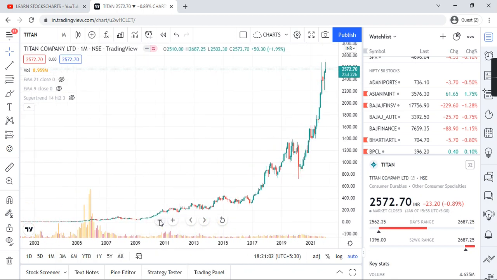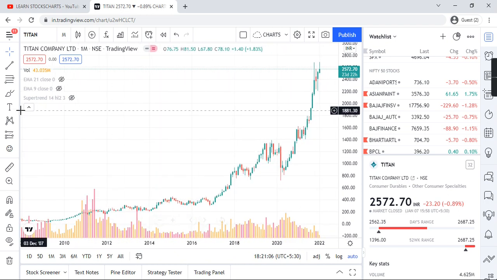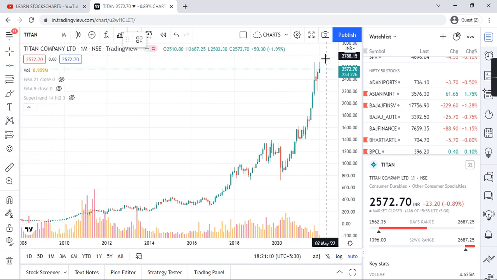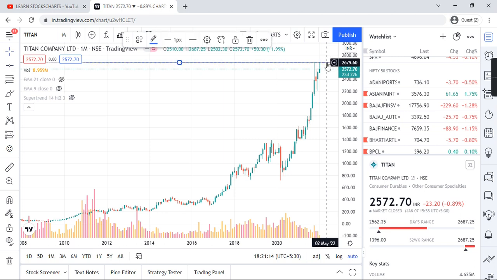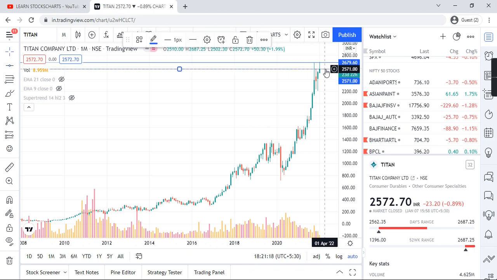Titan started around 2000, and let's find out the support and resistance.